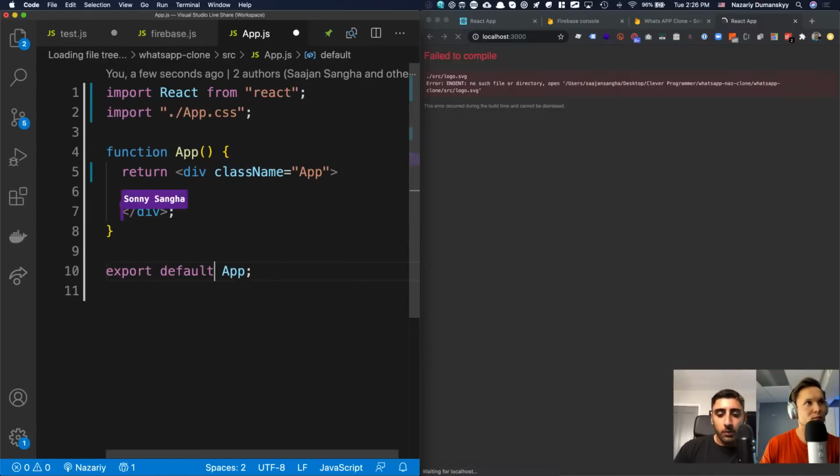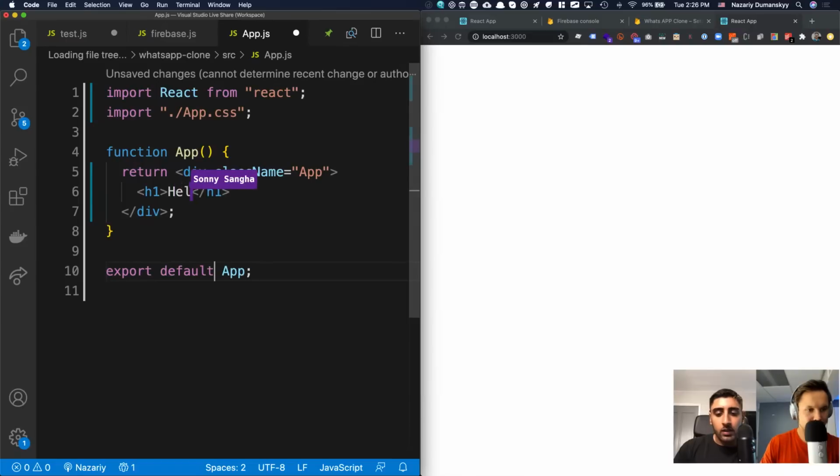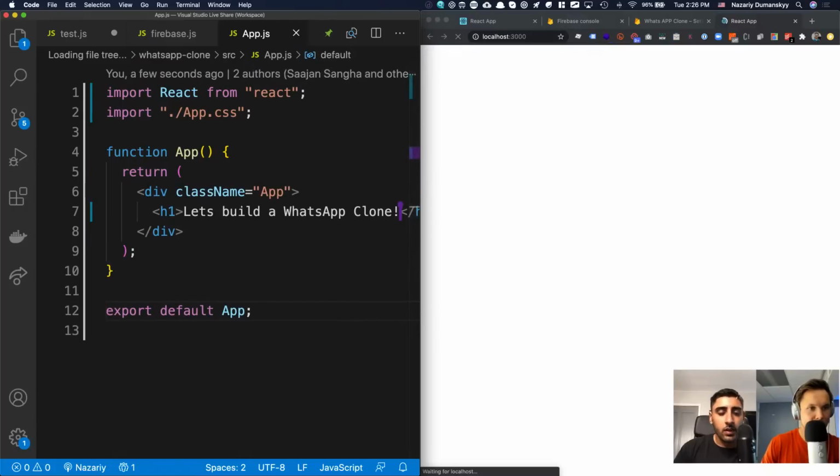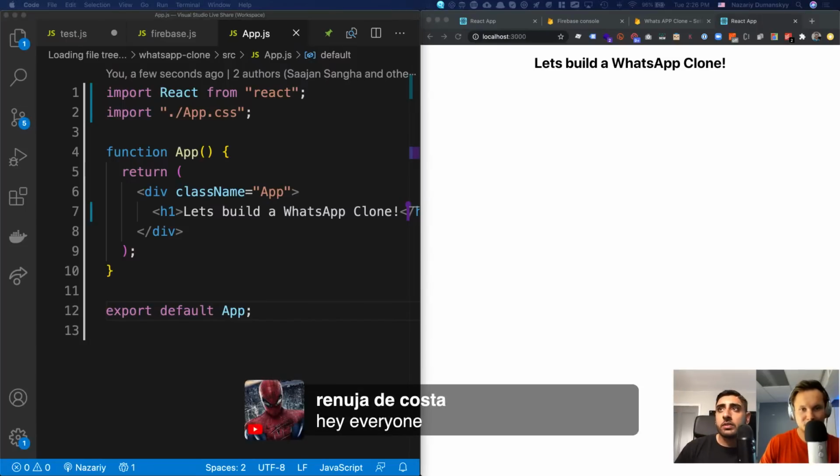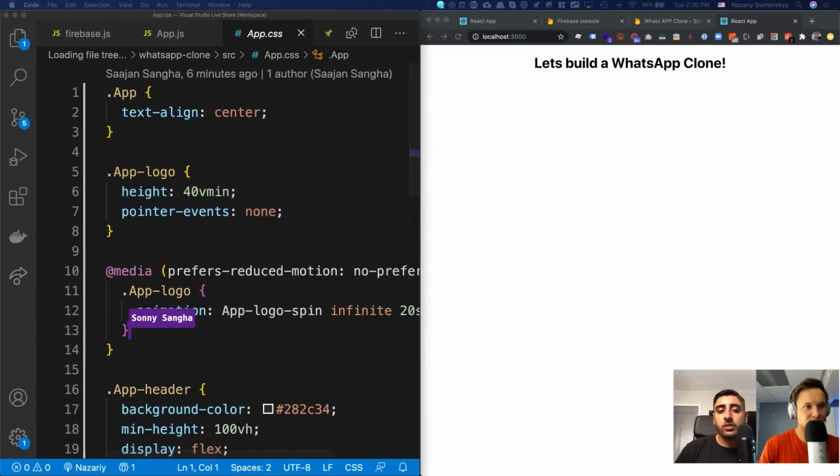And here, what we can do is just say H1 and say, let's build a WhatsApp clone. Awesome. And save it. Nice. And we should see "Let's build a WhatsApp clone" on the right side, which is awesome. Now what we're going to do is a cleanup process. App.css has a bunch of crap inside of it.